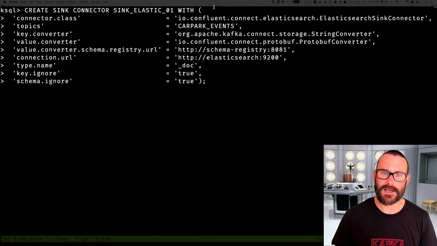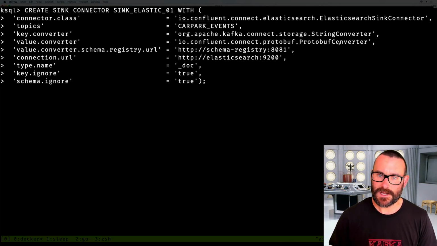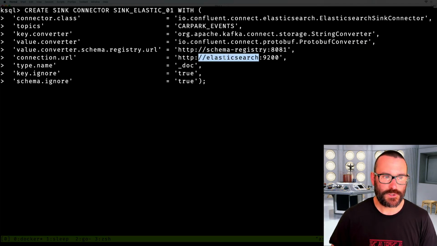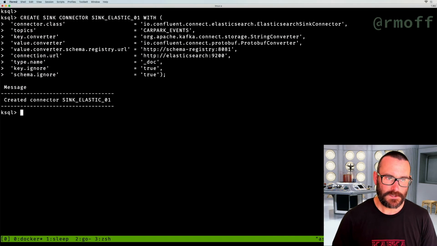The last bit I want to show you is another validation of why we want to use Kafka as the platform for this, because you can use the same messages that we're using to build out state and do push notifications to also stream the data that we've enriched and processed and push that out somewhere else for analytics. From ksqlDB, you can interact with something called Kafka Connect, which is a great way of integrating different systems with Kafka, both inbound and outbound. So now we're going to push data from that topic of car park information down to Elasticsearch. To do that, we say create a sink connector, take data from this particular topic here. It's in protobuf because we serialized it as that, and push it over to this Elasticsearch endpoint here. So we go and create that.